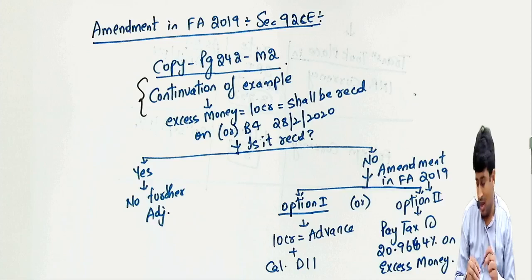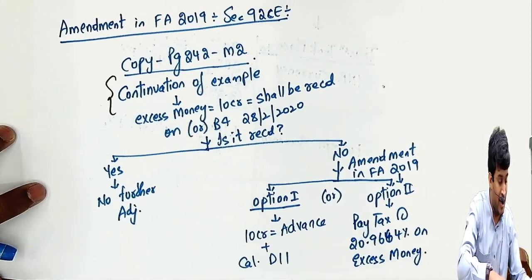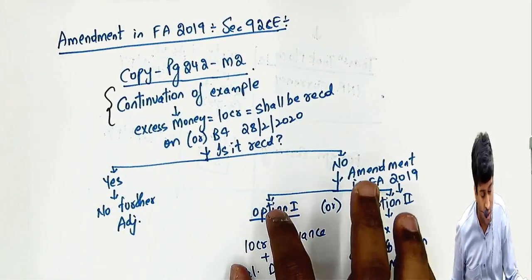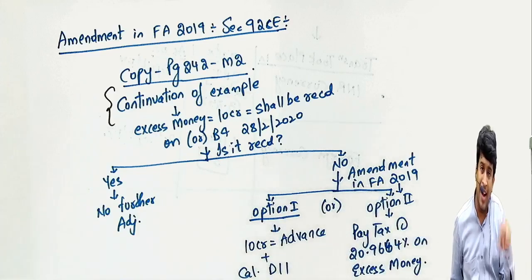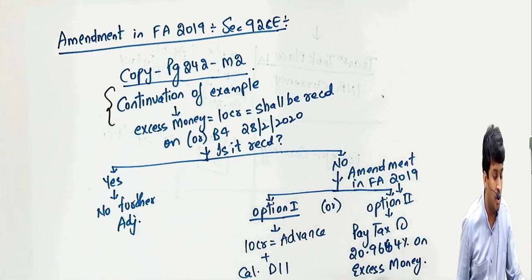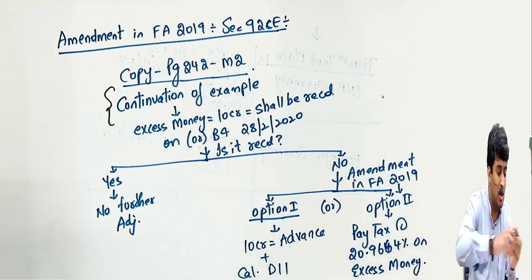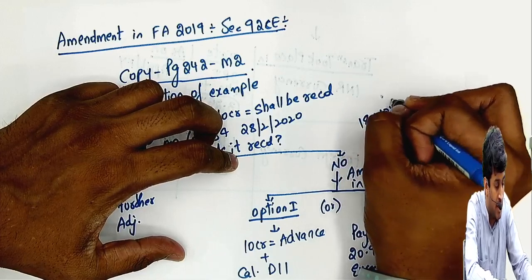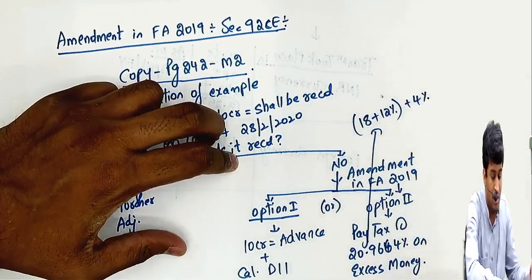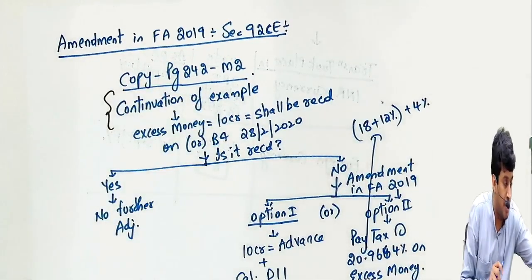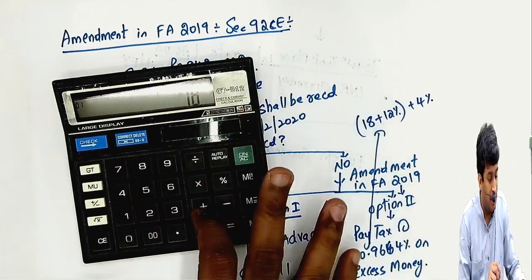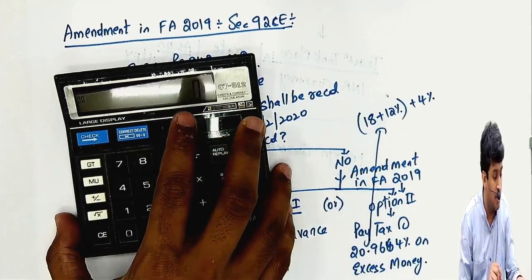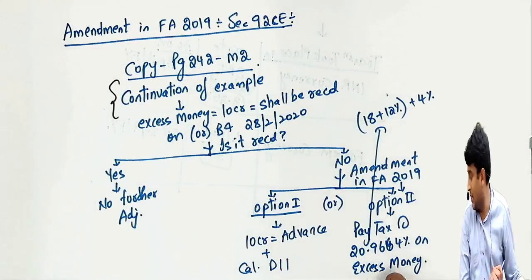and close the matter. Either treat it as advance and calculate deemed interest income, that's okay, you had this rule before also. Now the Act is giving you an option, pay tax on the 10 crores at the rate of 20.9664%. How did I get this rate? 18% is the basic rate plus 12% surcharge plus 4% cess. 20.9664%. Ek baar calculate karke check karenge. 18 plus 12% plus 4%. 20.9664%. You have to pay the tax on that excess money.